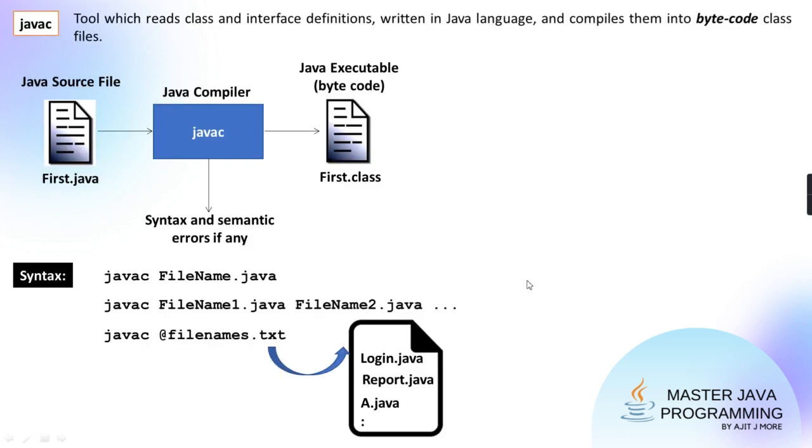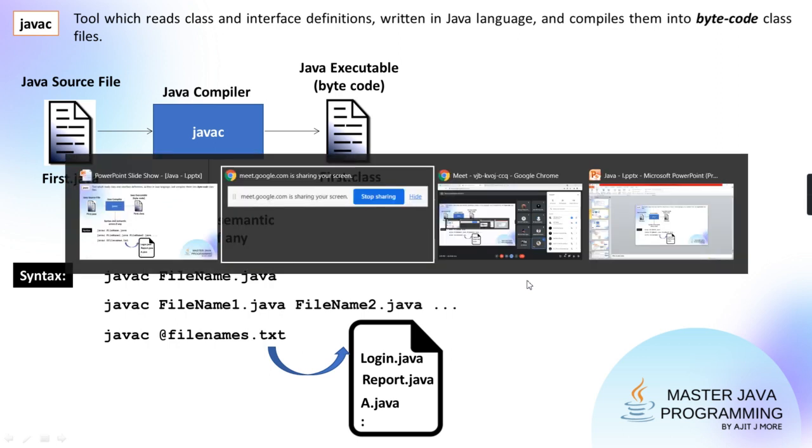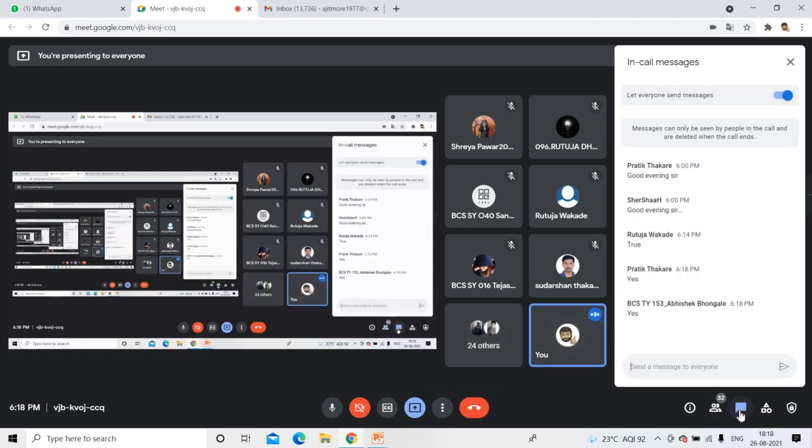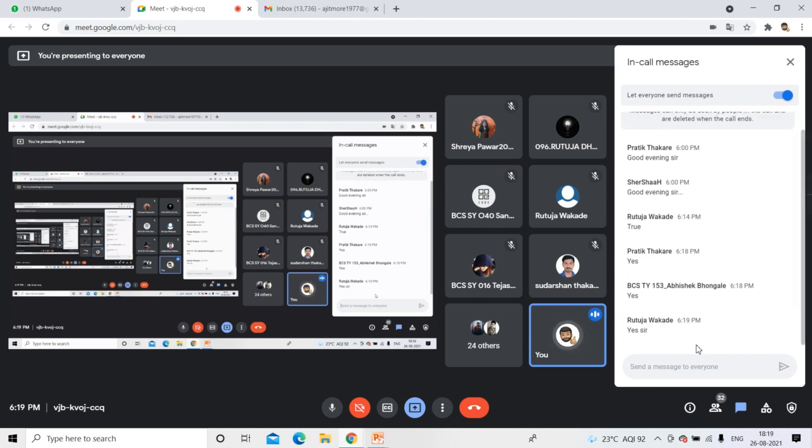Till here it is clear. Right guys? Yes or no? You can give me confirmation. You can just type it in the chat window also. No problem. Okay. Good. Please give a quick confirmation.